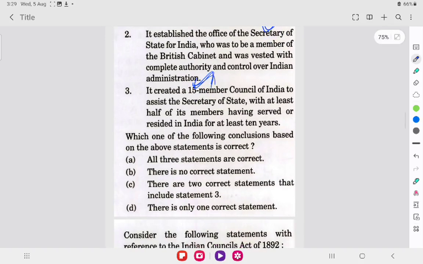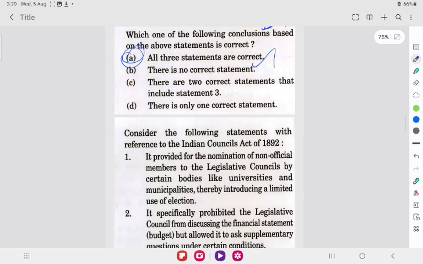It created a 15-member Council of India to assist the Secretary of State, with at least half of its members having served or resided in India for at least 10 years. Yes, this is also correct. So all the three statements are correct. A is the correct answer. Now let's move on to the next question.